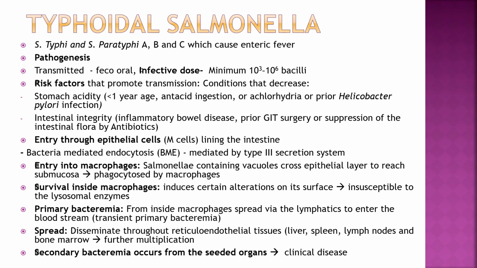Entry into macrophages: Salmonella-containing vacuoles cross the epithelial layer to reach the submucosa and are phagocytosed by macrophages. Survival inside macrophages: it induces certain alterations on its surface, which makes it insusceptible to lysosomal enzymes. Primary bacteremia: from inside macrophages, it spreads via lymphatics to enter the bloodstream. Transient primary bacteremia disseminates throughout the reticuloendothelial tissues: liver, spleen, lymph nodes, and bone marrow. Further multiplication occurs. Secondary bacteremia occurs from the seeded organs and causes the clinical manifestations.